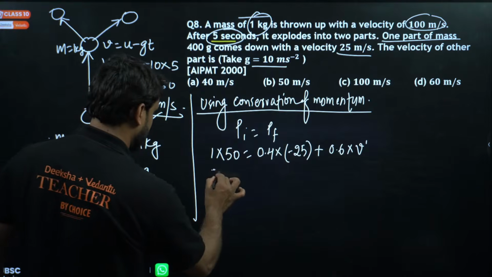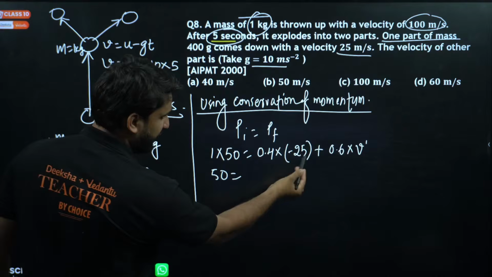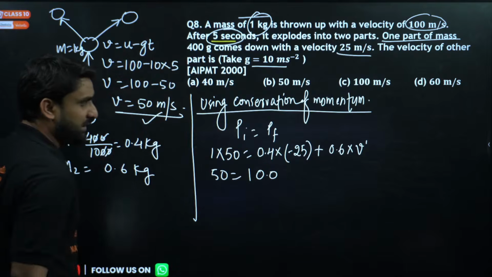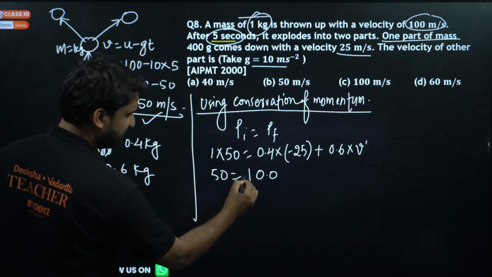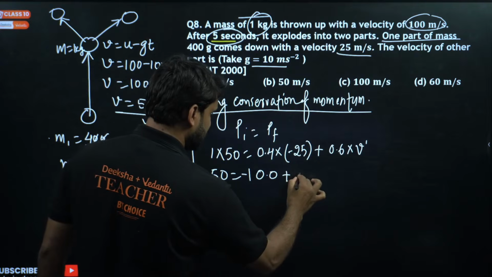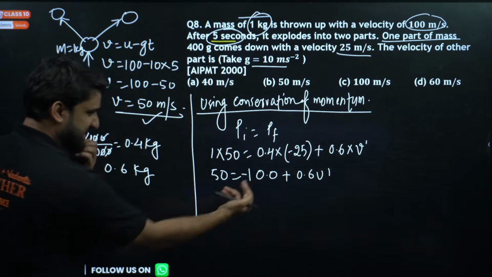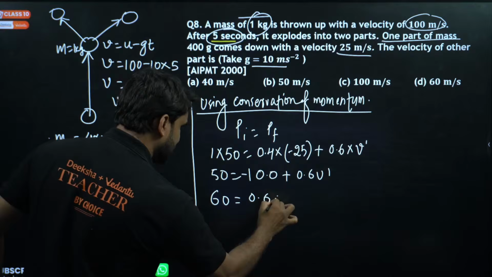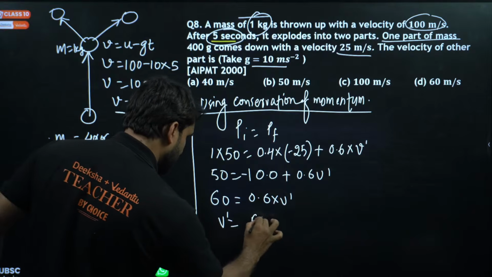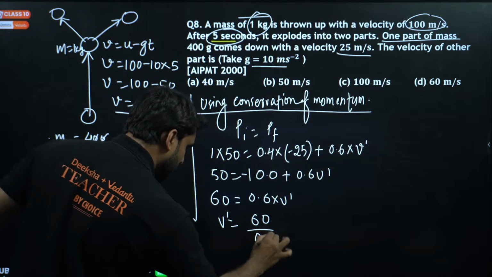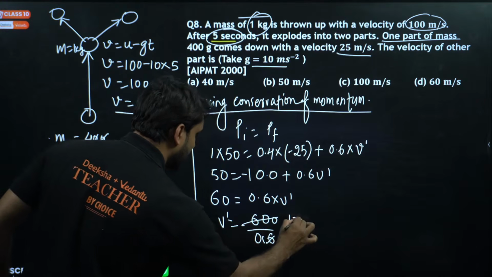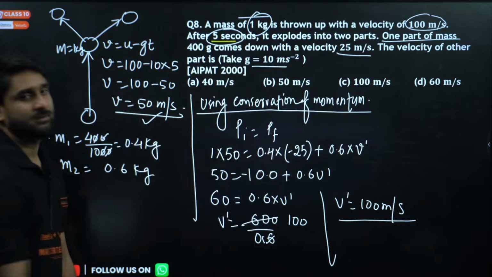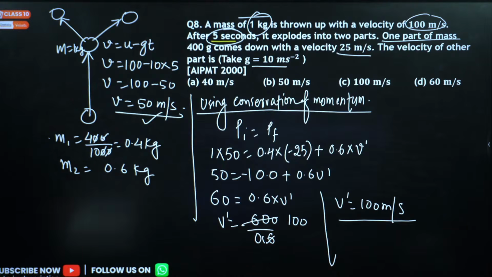Now can we solve this? This is 50, and here 25 into 4 is 100, with the decimal, so it is -10. Plus 0.6 v dash. So this 10 will come here: 50 plus 10 will be 60, equal to 0.6 v dash. So v dash will be 60 divided by 0.6, which is 100 meter per second. The answer is 100 meter per second.